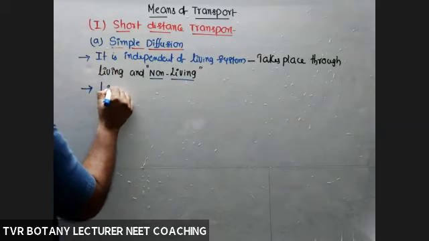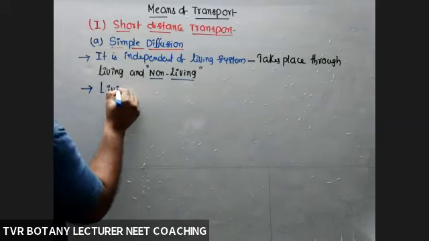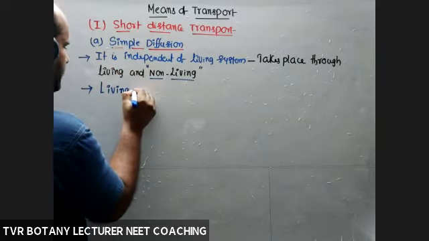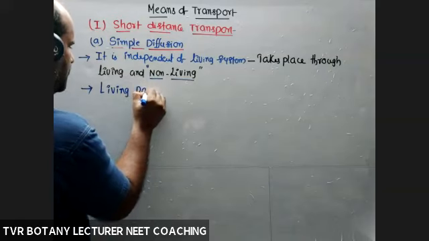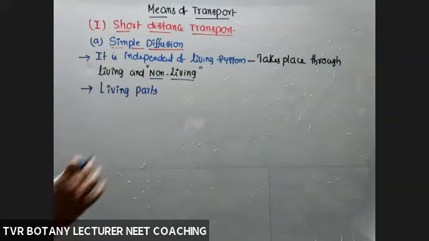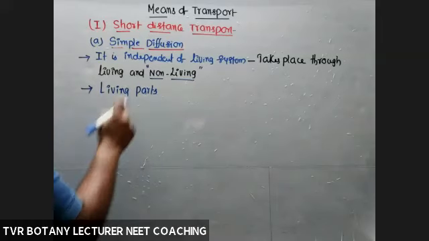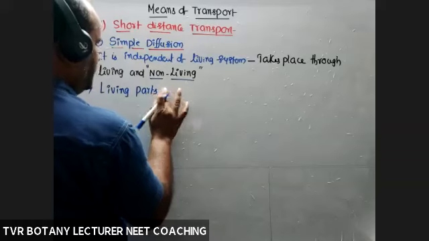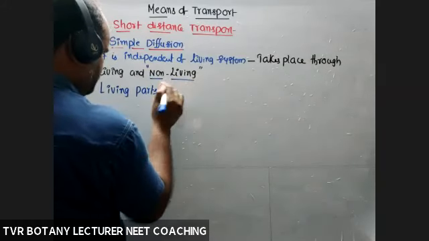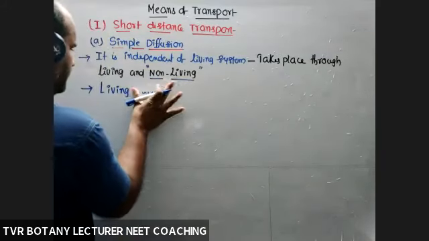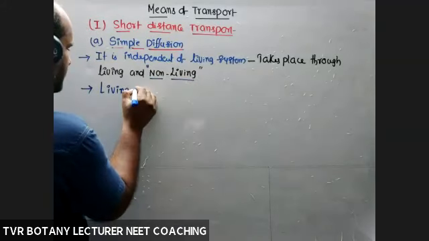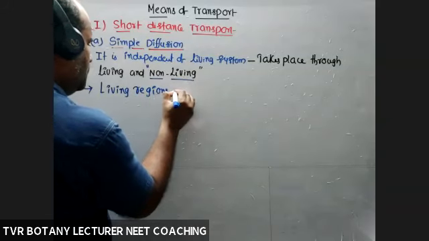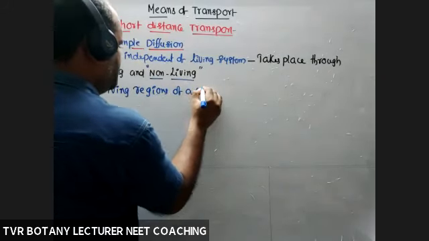So living parts are living zones, living regions in a cell, living regions or zones of a plant cell.